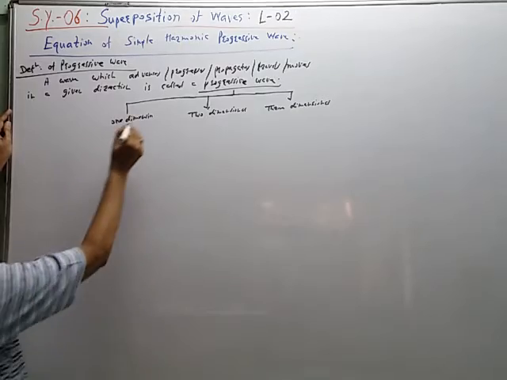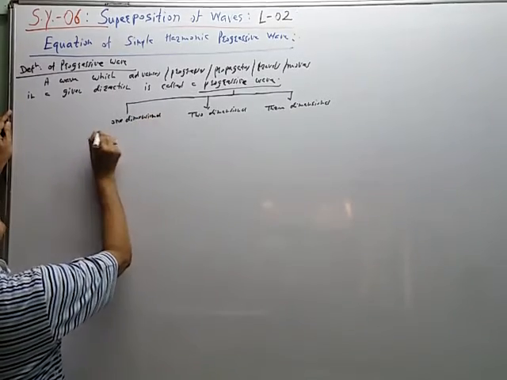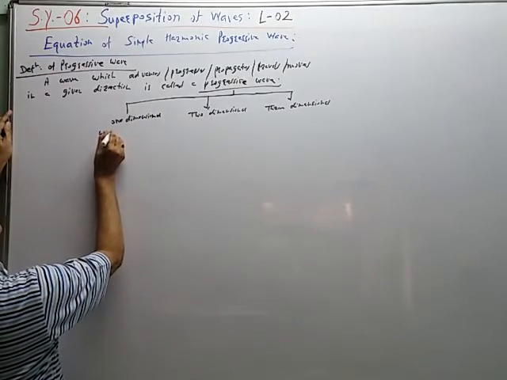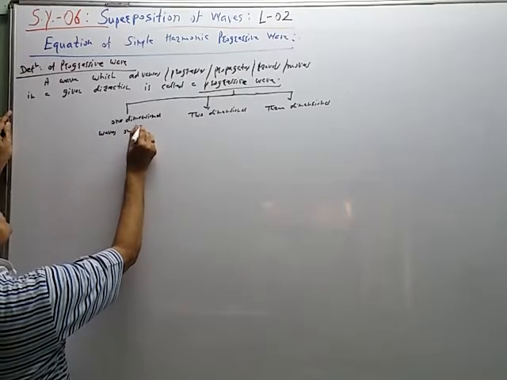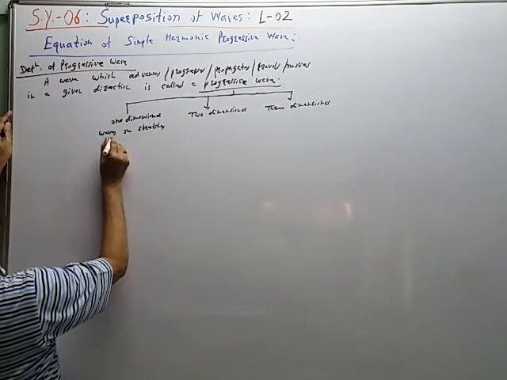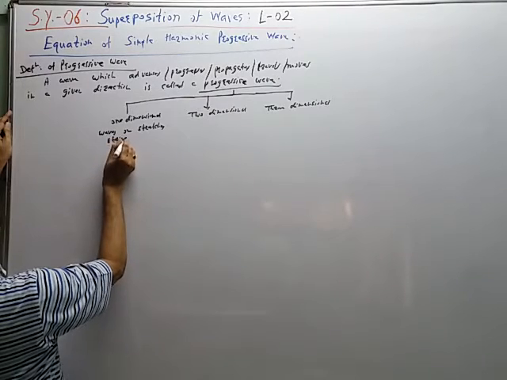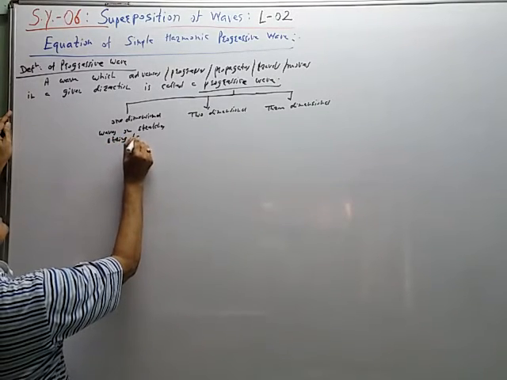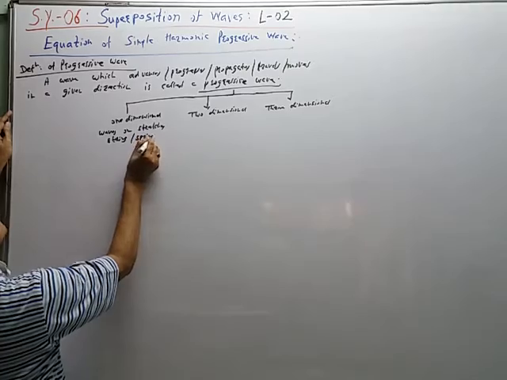So one dimensional wave means waves on stretched string or stretched spring.